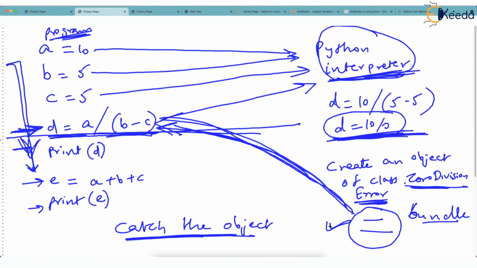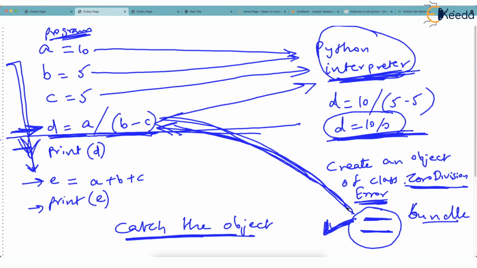This object, note here everyone, this object which was created by Python interpreter is called exception. I repeat, this object which contained the error and all that, description of the error, this object created by the Python interpreter is called exception. If you are asked next time, what is exception by anyone? If you're asked what is exception, you should say, exception is object. Remember, exception is object. But who creates this object? The master creates it, Python interpreter.